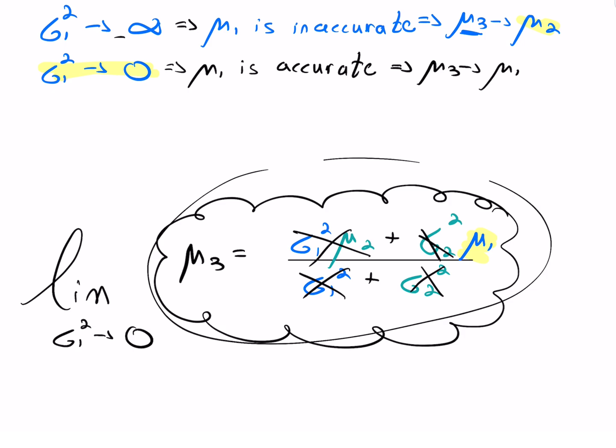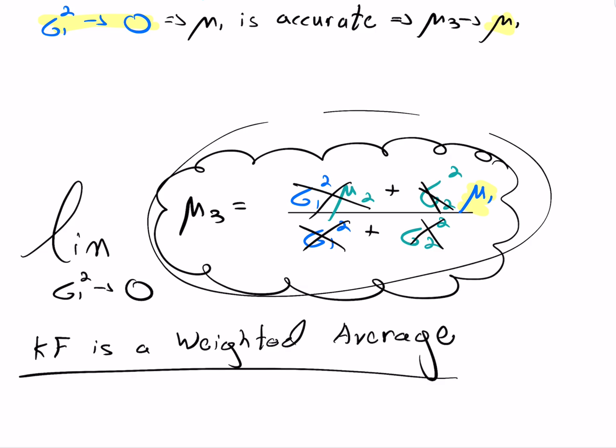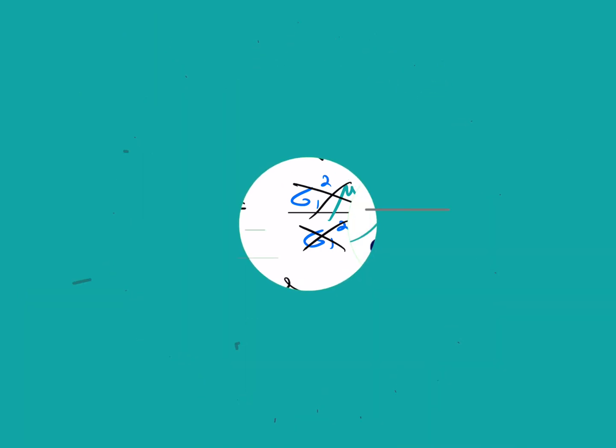So again, these equations let us see that the Kalman filter is basically a weighted average between the prior distribution, or the prior estimate, and the measurement we are getting from the sensors. And we are going to weight each distribution according to its sigma. This is basically what the Kalman gain does. And the most fun thing about the Kalman gain is that we don't need to compute it directly. The process of the Kalman equations is doing the things for us.